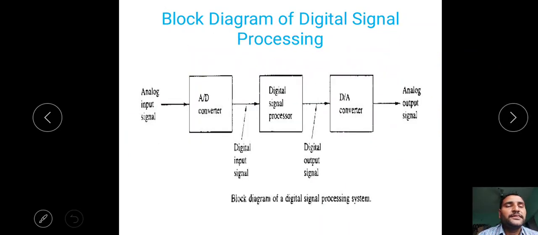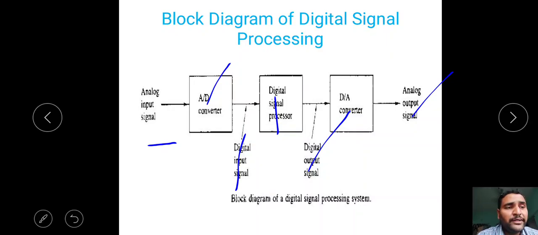This is the block diagram of digital signal processing. First we give the analog input signal to the A to D converter. A to D converter means analog to digital converter. That converts the analog signal into a digital signal. That digital signal is given to the digital signal processor, which processes the digital signals and produces digital signals as output. That digital signal is given to the D to A converter, which converts the digital output signal to an analog output signal.